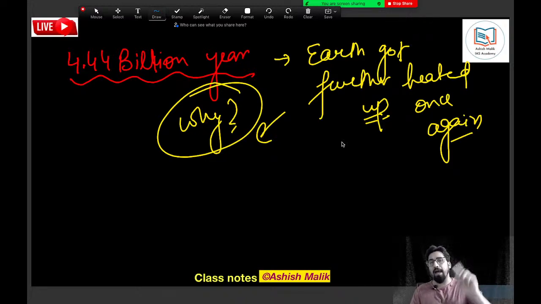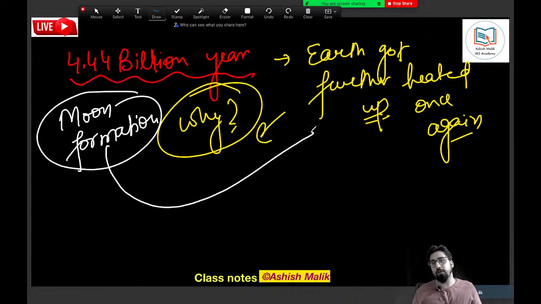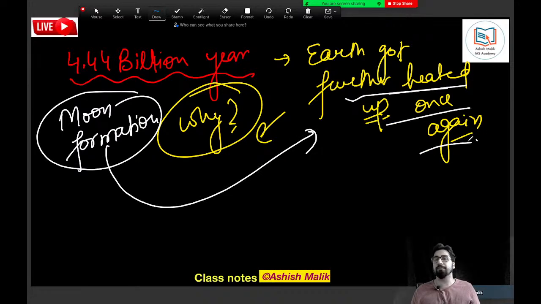And do you know why the second time Earth got heated up internally? The reason is very, very simple. It was due to the formation of the moon. The moon formation led to increase in the heating of the earth.